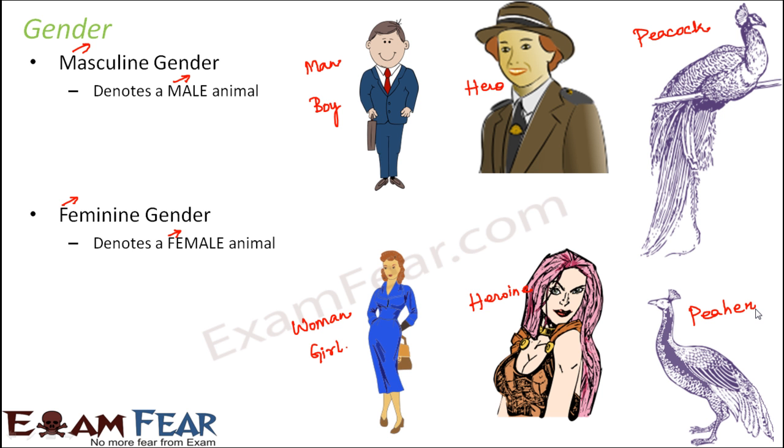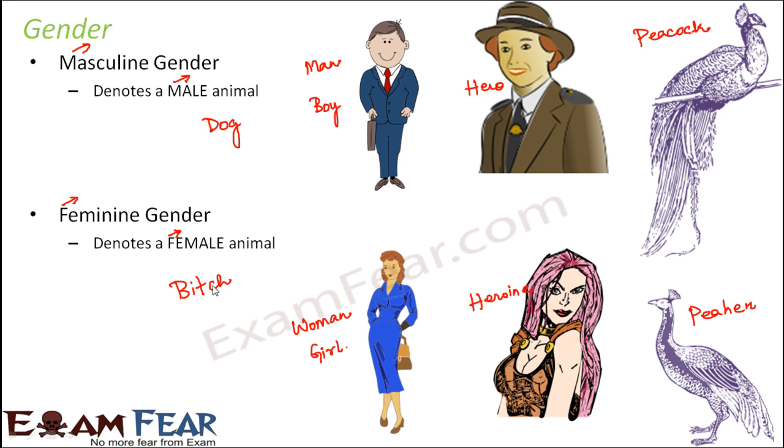In this fashion, you can have lots and lots of more examples. For example, if dog is the masculine gender, what would be the feminine gender? The feminine gender would be bitch. So a female dog is called a bitch. You see, dog and bitch are two different words.